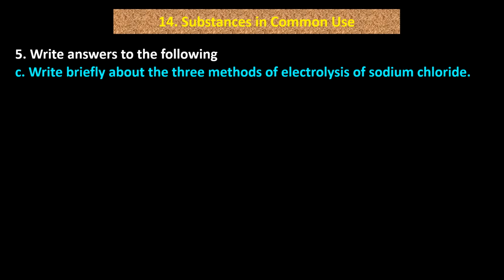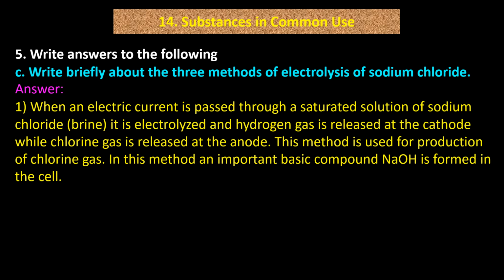C. Write briefly about 3 methods of electrolysis of sodium chloride. Answer. Point number 1. When an electric current is passed through a saturated solution of sodium chloride (brine), it is electrolyzed and hydrogen gas is released at the cathode while chlorine gas is released at the anode.